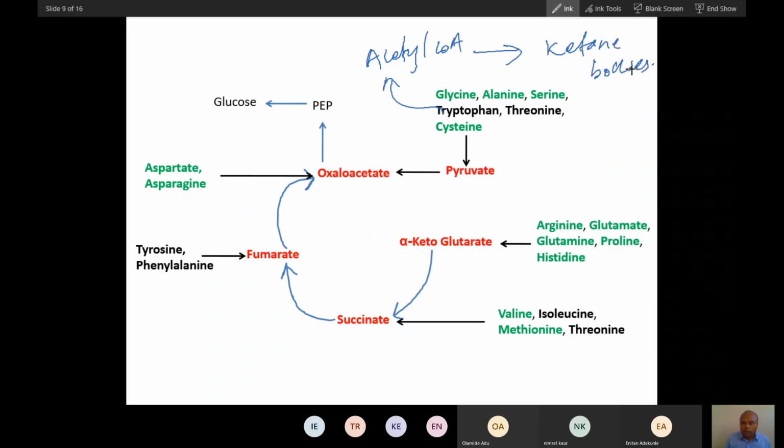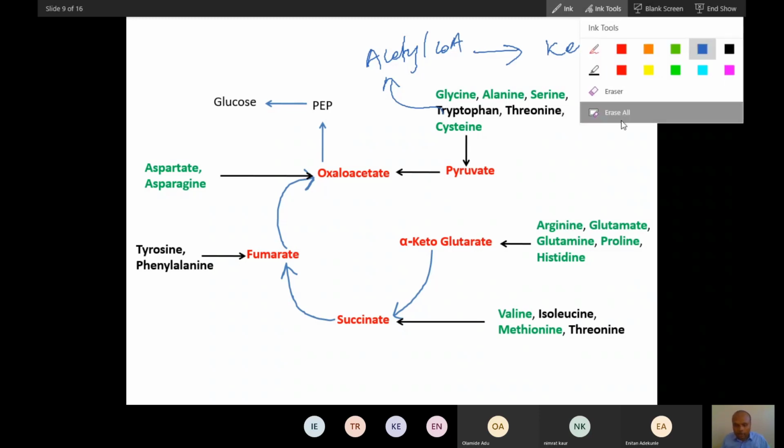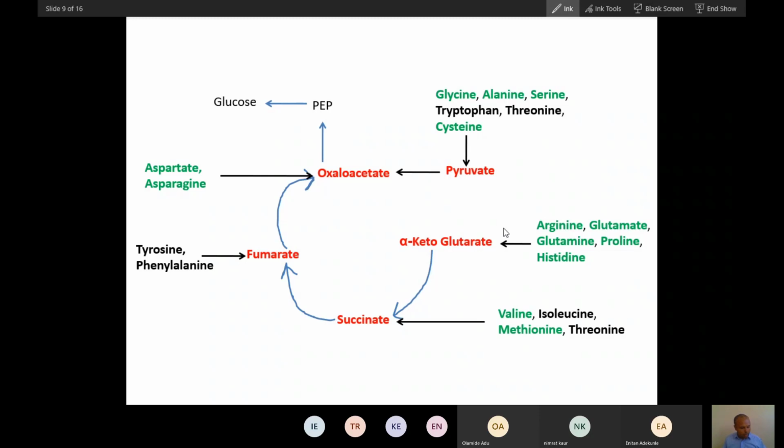Three ketone bodies are there. What are those three ketone bodies? Can anybody tell me? Phenylalanine, isoleucine. Not amino acid, keto acid. Ketone bodies. So yes, I understood what you told. These amino acids will produce ketone body. Okay, these are ketogenic as well as glucogenic.